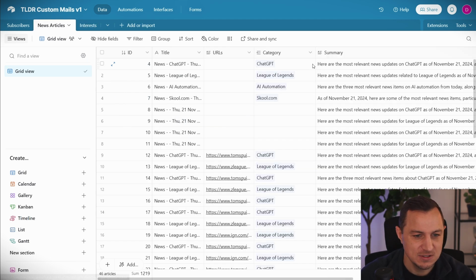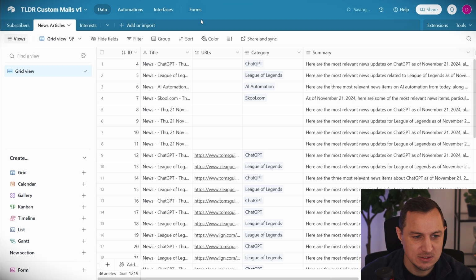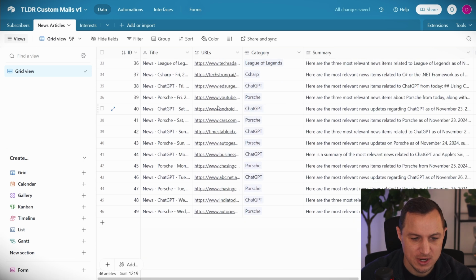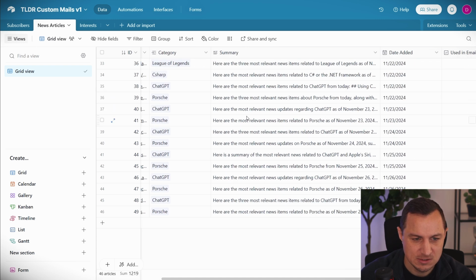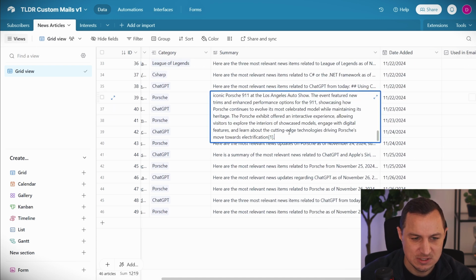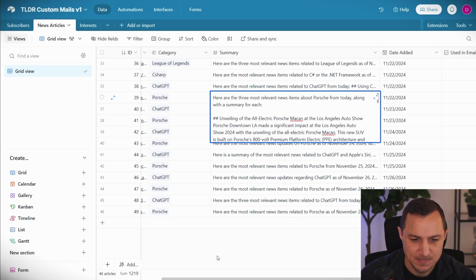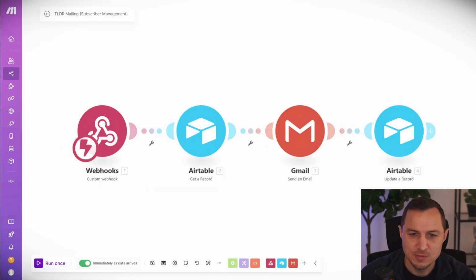So then we have these news articles that are created, and these news articles have a title, they have the citation, so the URLs that are relevant for this given category, so for this given interest. And then we have the different categories. So here Porsche and ChatGPT, you see, have sent out a few emails. So here's the summary. This is basically the text that is then created for the email. Now let's look at how the automations actually look.